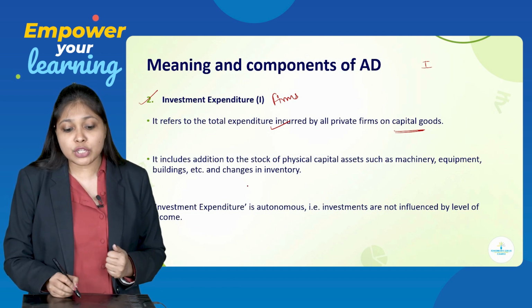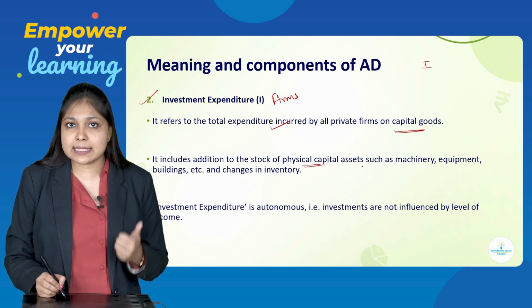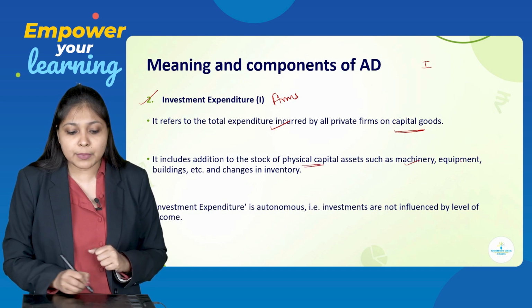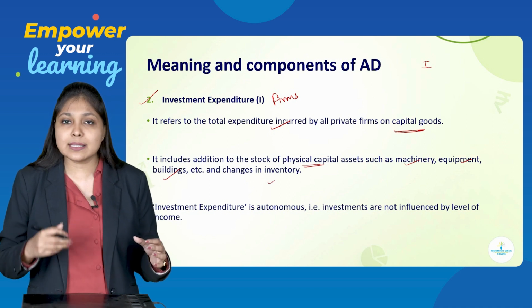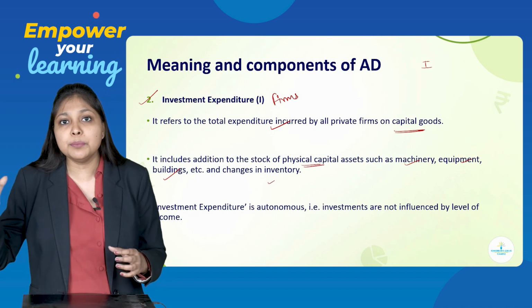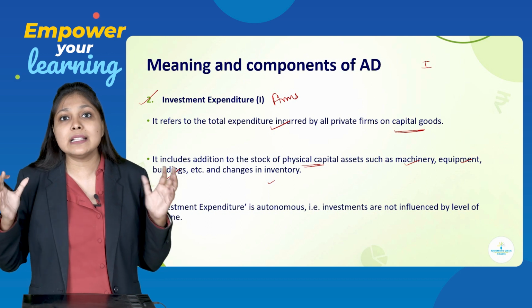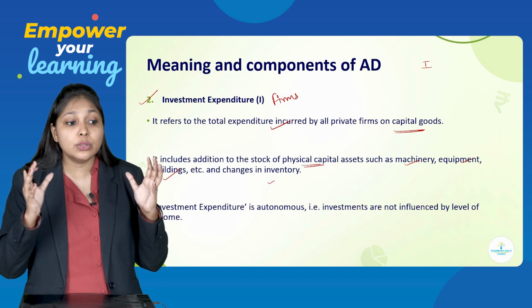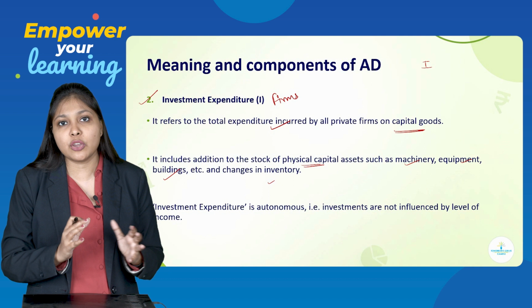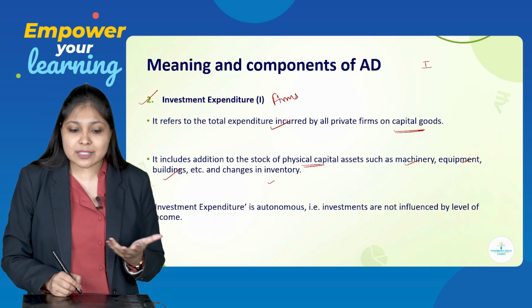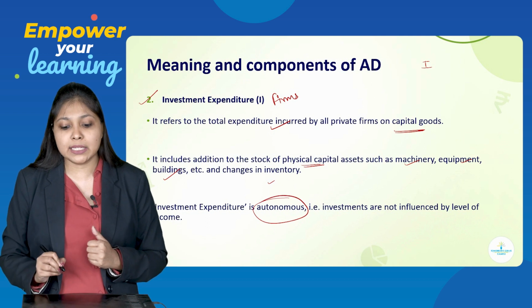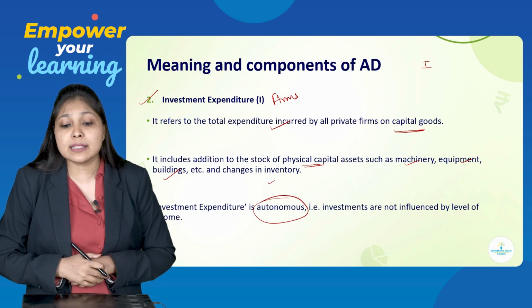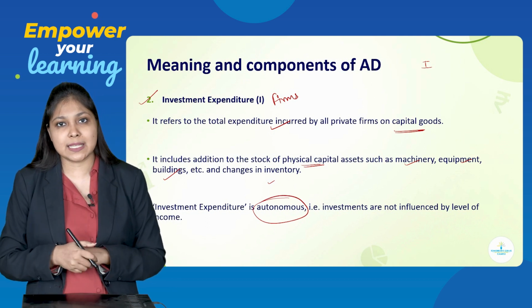It includes addition to the stock of physical capital assets such as machinery, equipment, buildings, changes in inventory, etc. This is what capital goods means: increasing the physical stock, those things which can be seen by your eyes. So investment expenditure is considered to be autonomous expenditure. Now comes the term autonomous expenditure.